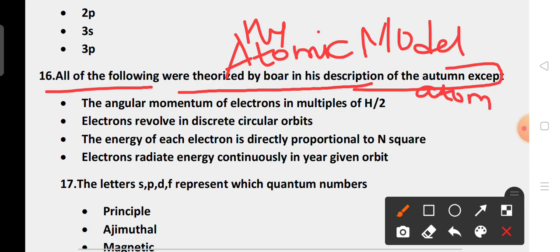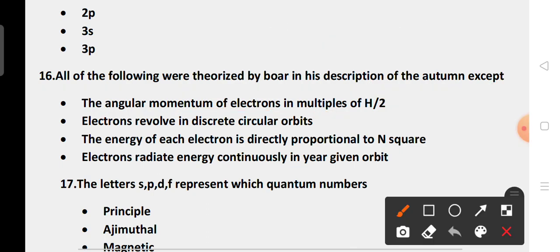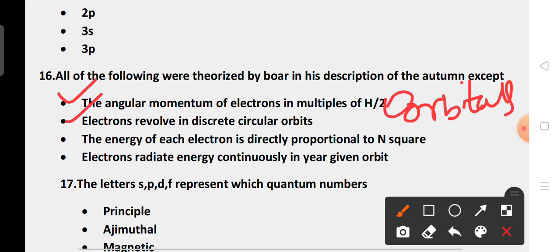Option A: the angular momentum of electrons is in multiples of h by 2π. It is right, he described this. Option B: electrons revolve in discrete circular orbits around the nucleus.